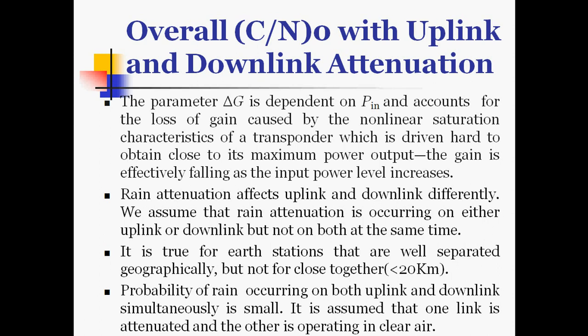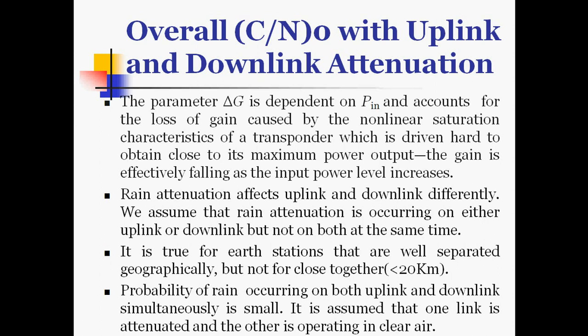When a transponder is operated close to its saturated output power level, digital waveforms are changed, resulting in intersymbol interference, that is ISI, and FDMA operations result in the generation of intermodulation products by multiplication of the individual signals. Transponders are usually operated with output back-off to make the characteristics more nearly linear. The exact amount of output back-off required in any given application depends on the specific characteristics of the transponder and the signal it carries.